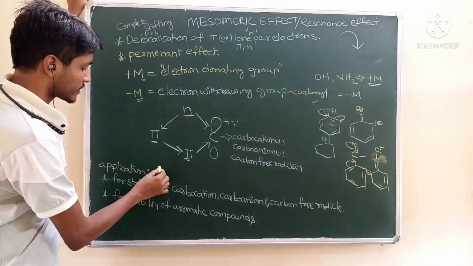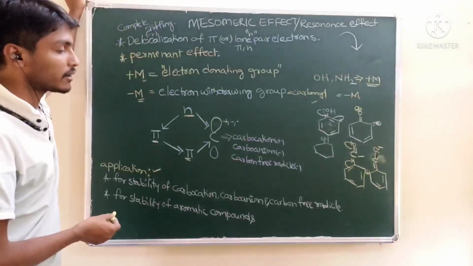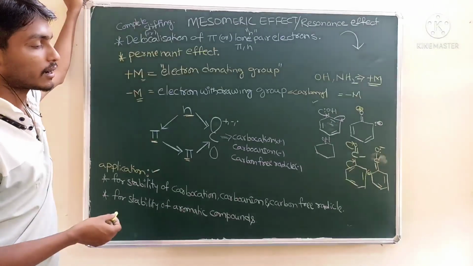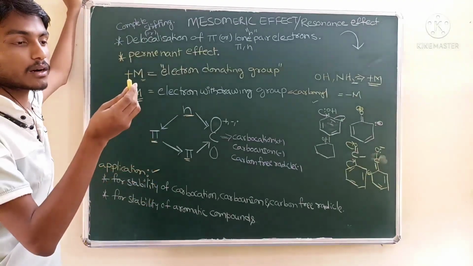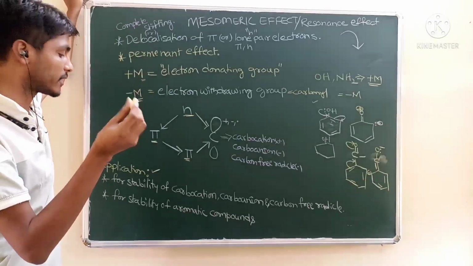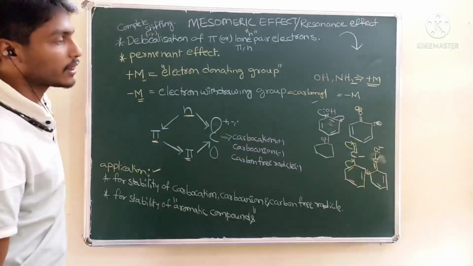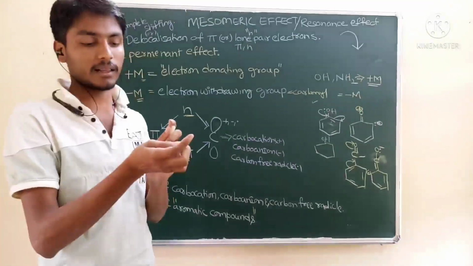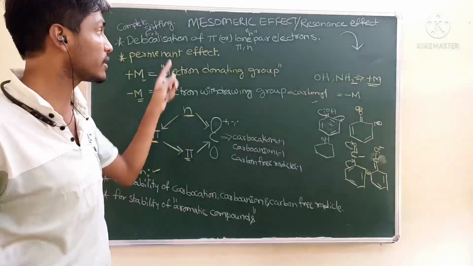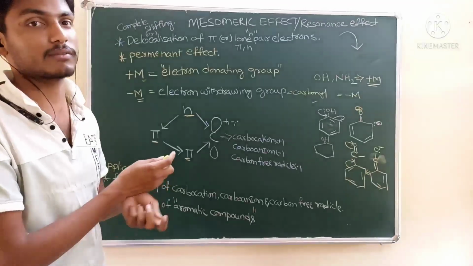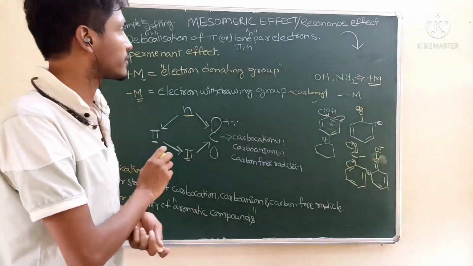So where is the application of the mesomeric effect? For stability of carbocation, anion and carbon free radicals. Next is the stability of aromatic compounds. The stability of benzene and all aromatic compounds can be explained using the mesomeric effect or resonance effect. Very important, resonance effect is very important.